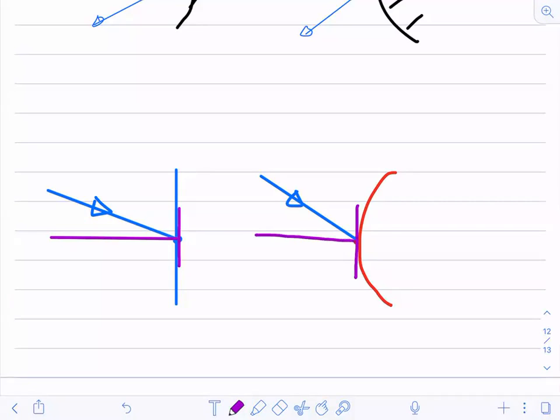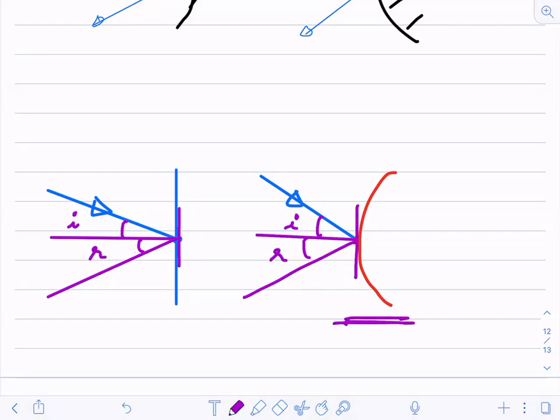So this angle will be I, and this angle will also be I. Now, by the law of reflection, just draw the angle which is equal to R. Now, you would be thinking that in this case I have taken the easier one. I'll make it difficult, and then see.